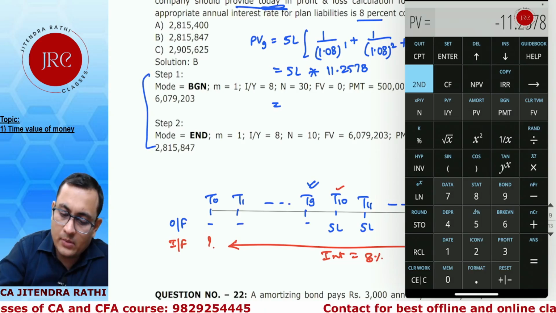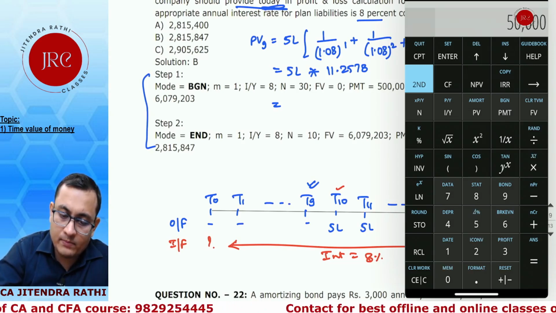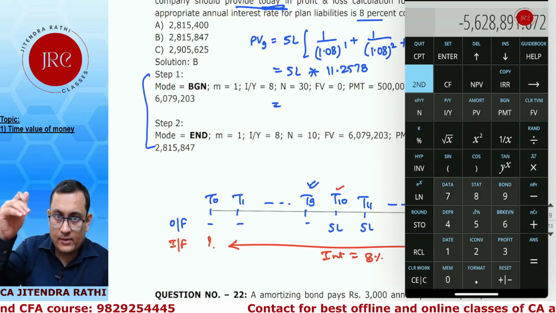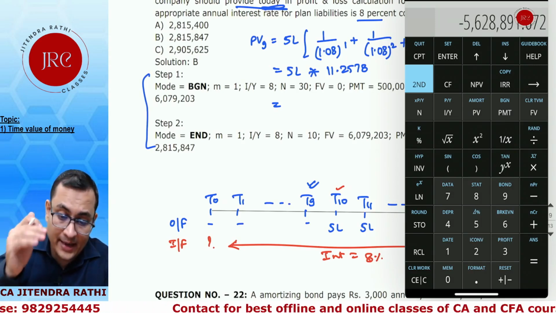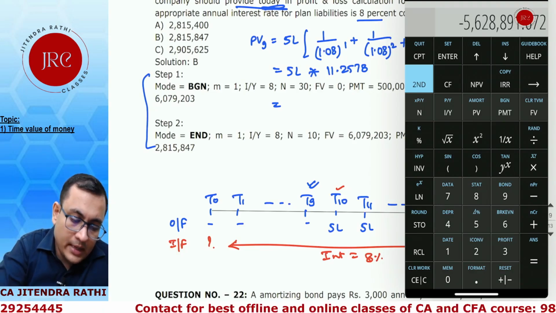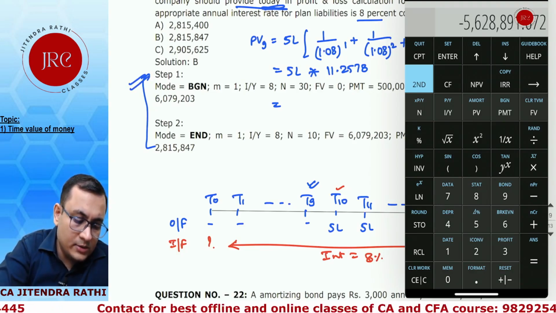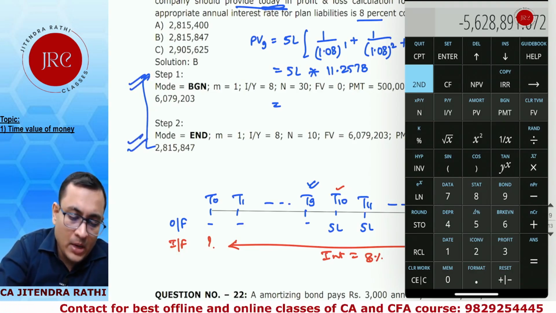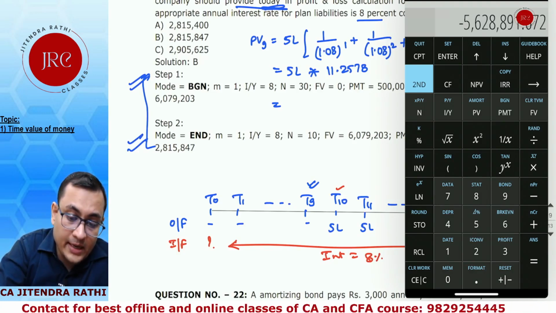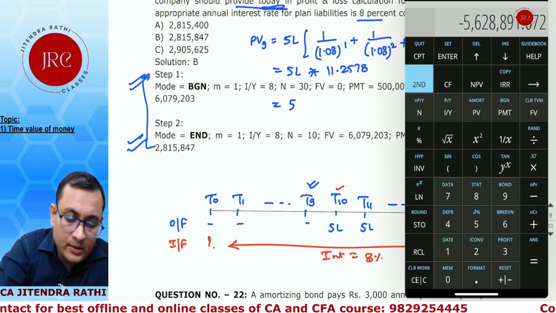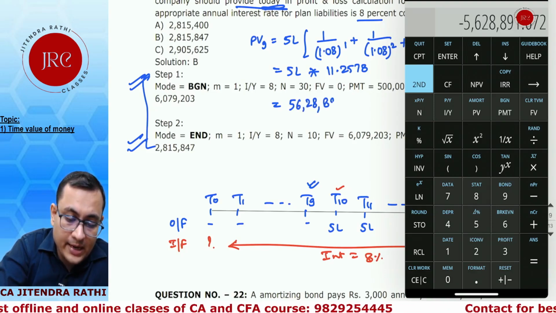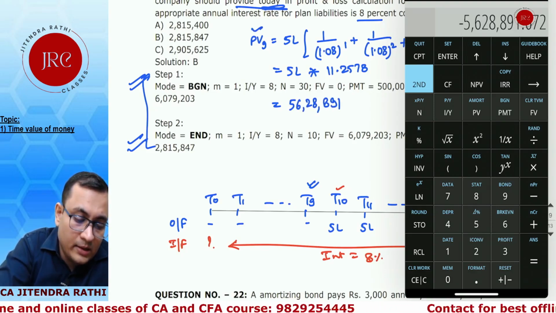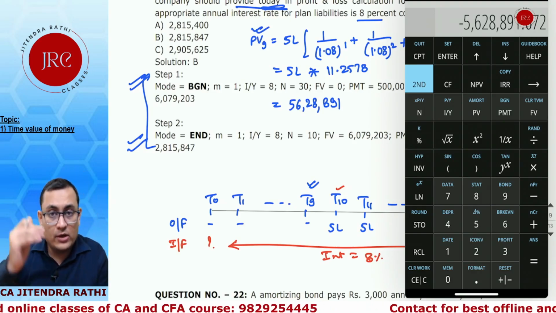So the value of all the pension payments at T9, the calculation I have given in the solution is different, so here I am doing a second way of calculating, is 56 lakhs 28,891. This is the value standing on T9.